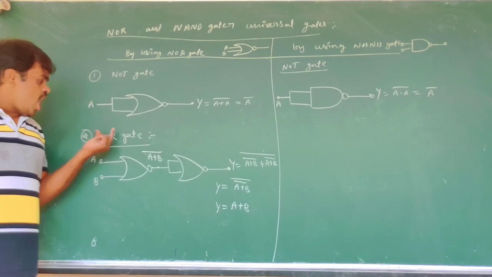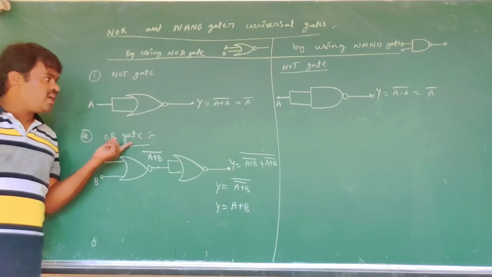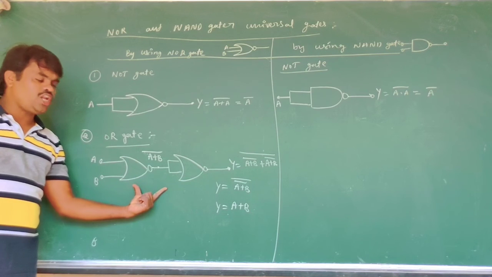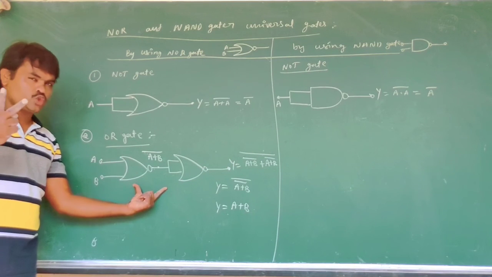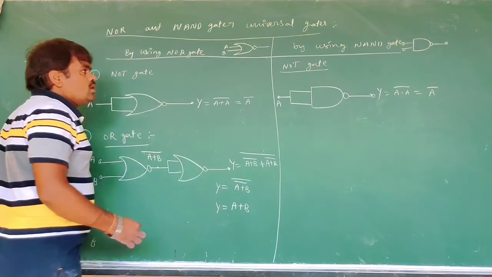That means the OR gate is constructed by using NOR gates. The minimum number of NOR gates is 2. The 2 NOR gates are enough to construct the OR gate.